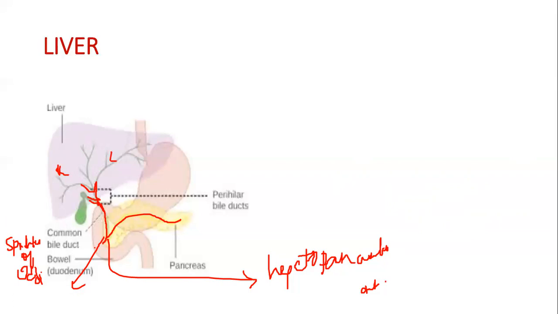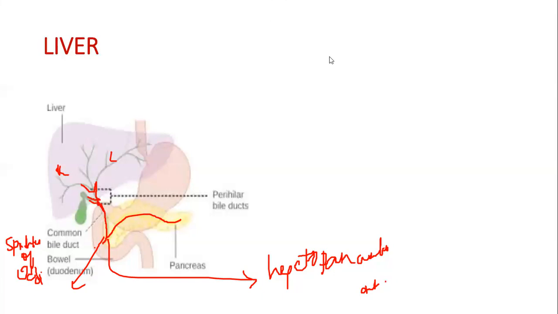So again, let me go through this again. The liver is the largest gland of the body, weighing 1.2 to 1.5 kgs, and it has two lobes. The hepatic lobules are the structural and functional units of the liver. The liver has hepatic cells which secrete bile, which passes through the right hepatic duct and left hepatic duct, and then is stored and concentrated in the cystic duct, which is in the gallbladder. This cystic duct, along with the right and left hepatic ducts, forms the common bile duct, which joins with the pancreatic duct to form the hepatopancreatic duct. This is controlled by a sphincter called the sphincter of Oddi.